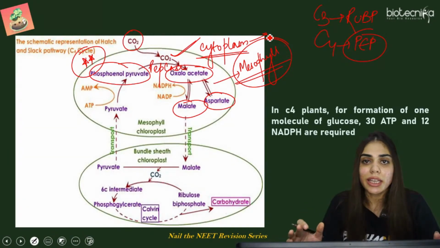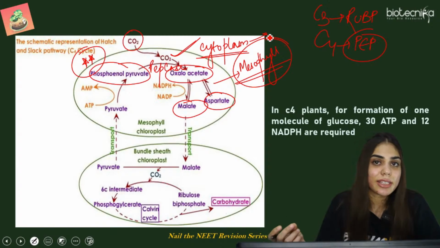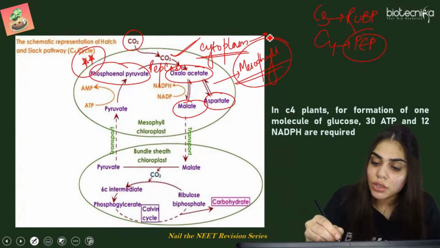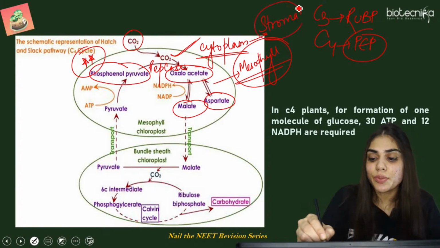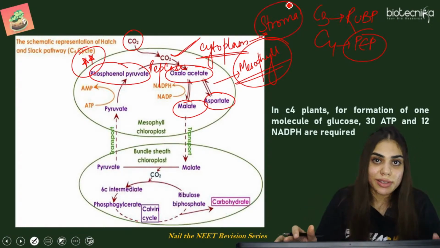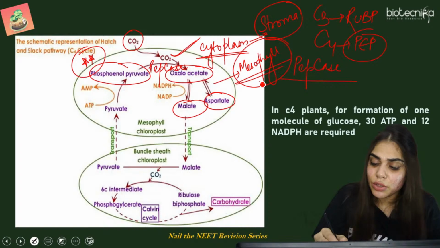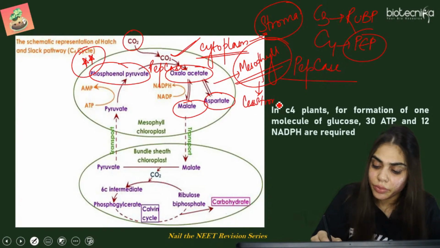तो हम ये मान सकते हैं कि mesophyll cells में stroma बहुत कम है because rubisco नहीं है, that is taking care of the C3, that is Calvin pathway. So it has very less stroma because rubisco is absent in the mesophyll cells, and instead of this it has PEPcase enzyme. So this mesophyll cell has very less stroma, but it has more grana.